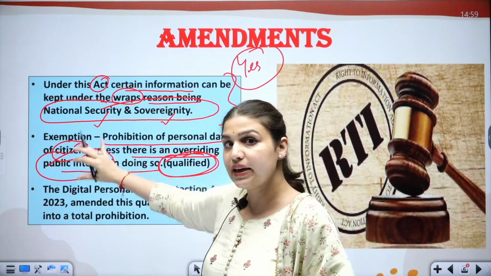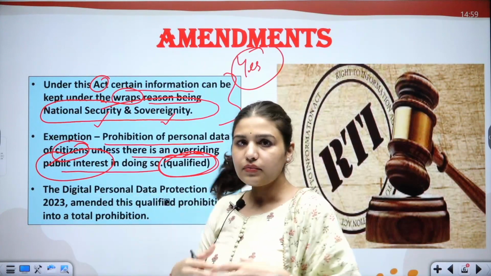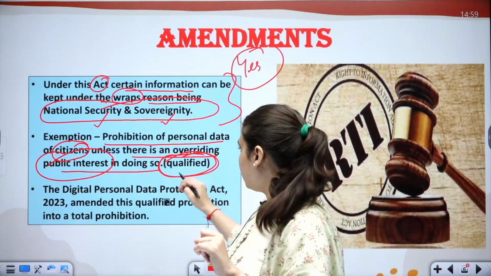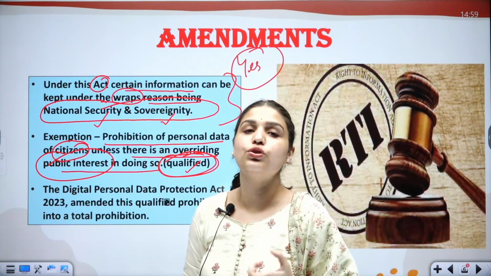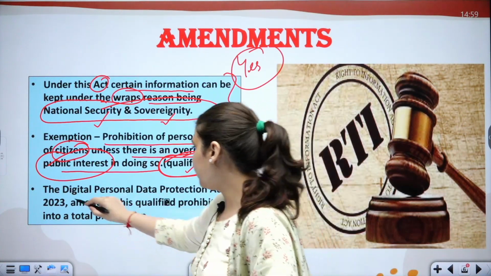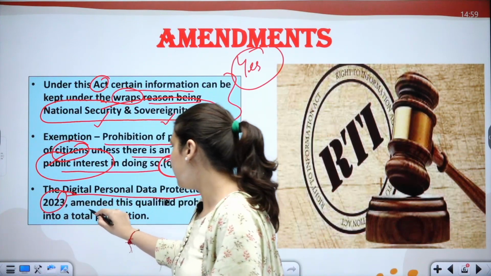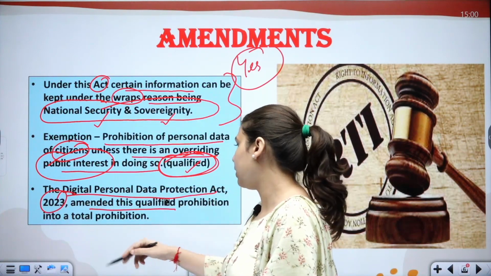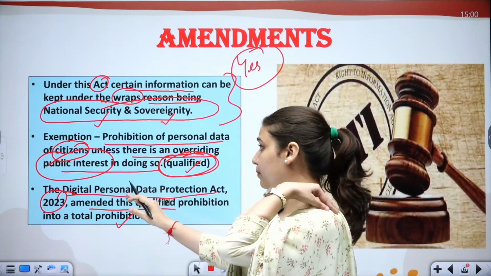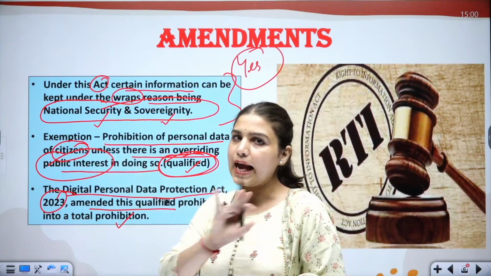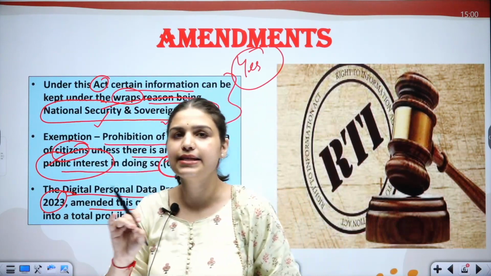So this data could be released then, but this prohibition, which was qualified, has been converted into a total prohibition under the Digital Personal Data Protection Act of 2023, which amended this qualified prohibition into a total prohibition. That means this personal data cannot be released under any circumstances.